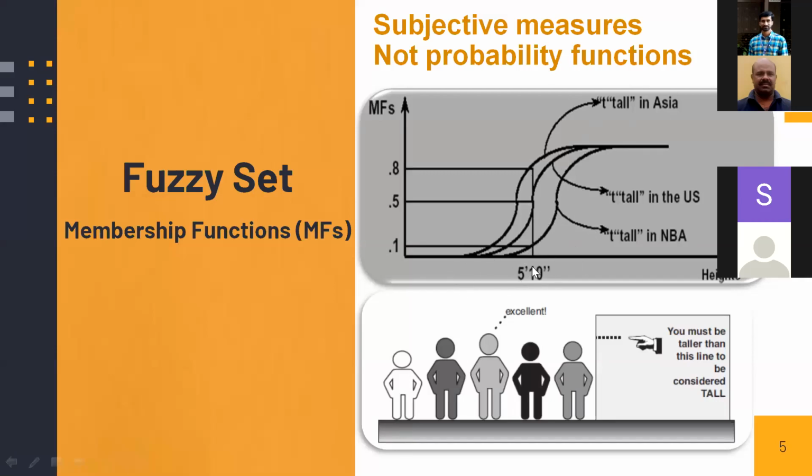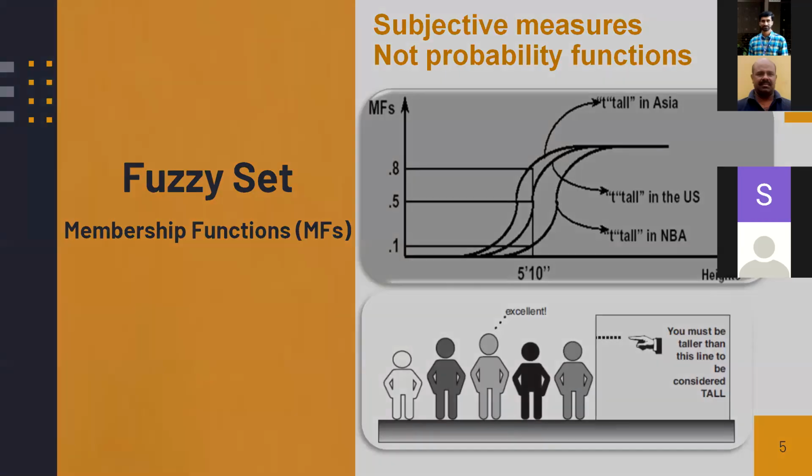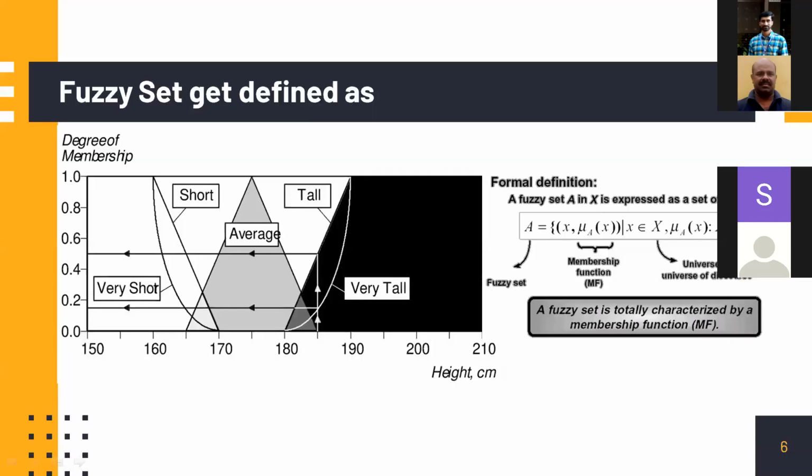Sometimes, just because of the 5'10", 5'8" issue, one may not get rejected from becoming a member. We will look into that later. But in the conventional sense, if you are below the prescribed height, you are out. There is no further question in conventional set theory. So this is how we look at fuzzy set theory. I will skip this slide and come to this.